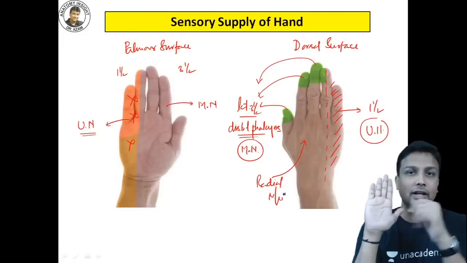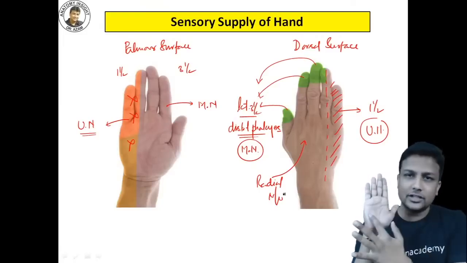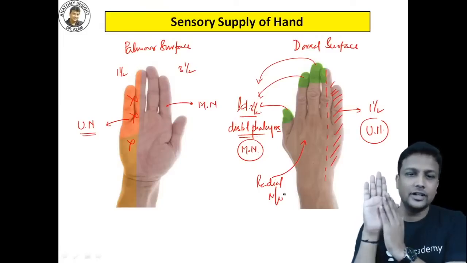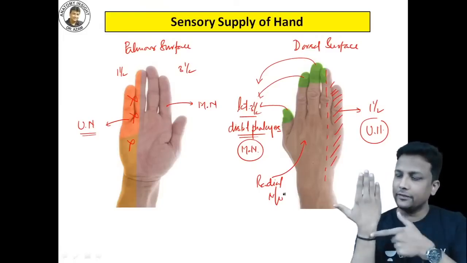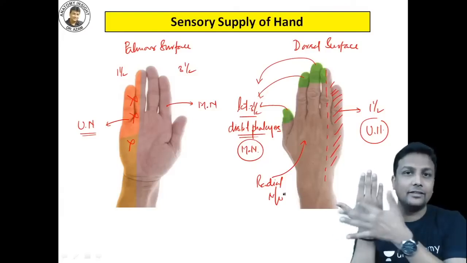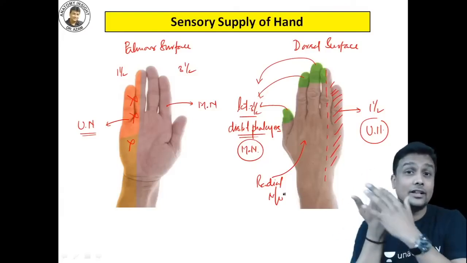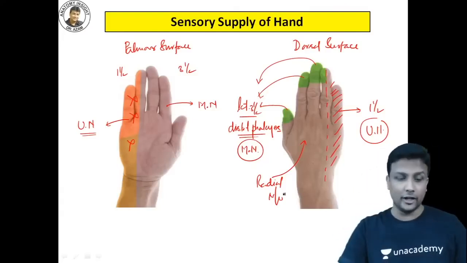Okay, let's do it again. Palmar surface, 1.5 digit, ulnar; 3.5 digit, median. On the dorsal surface, 1.5 digit, ulnar, and the remaining 3.5 digit, distal phalanges, median, and the remaining by radial nerve, guys.